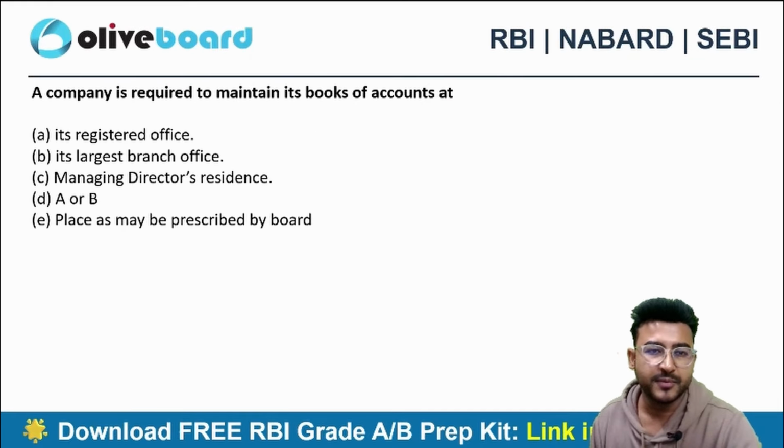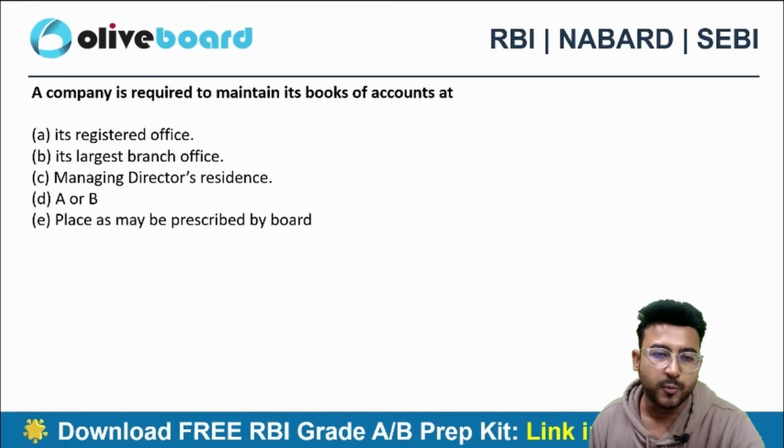Okay. Next one. A company is required to maintain its books of accounts at what place?